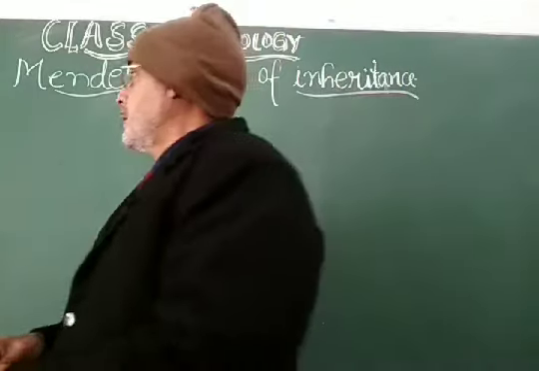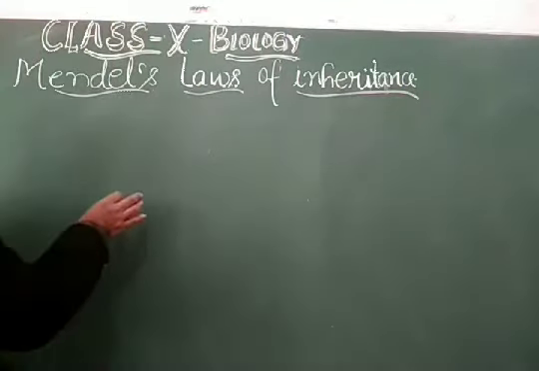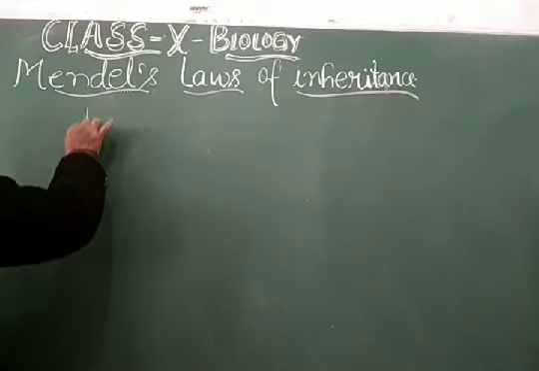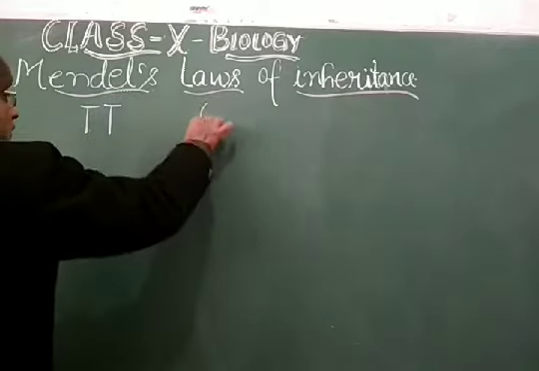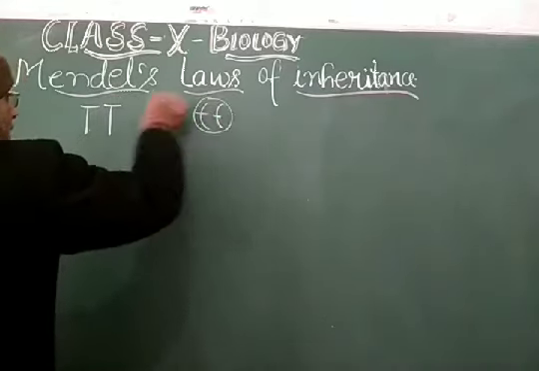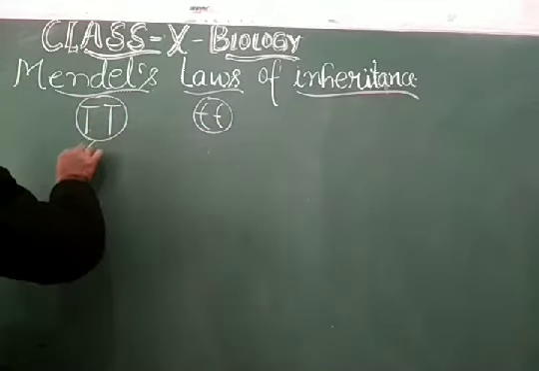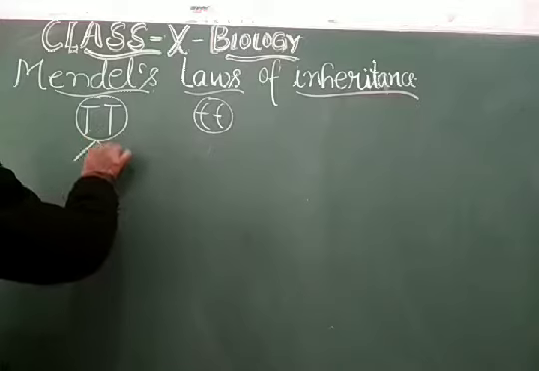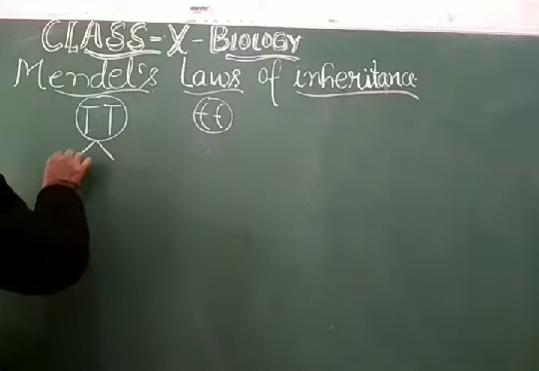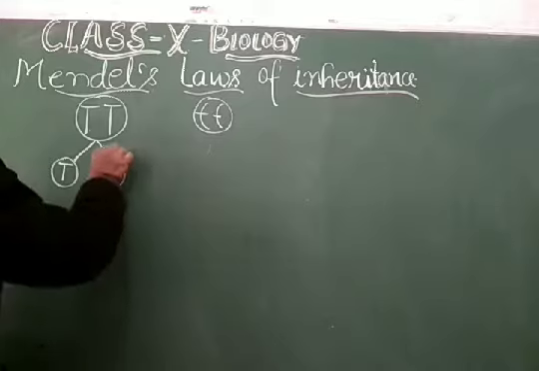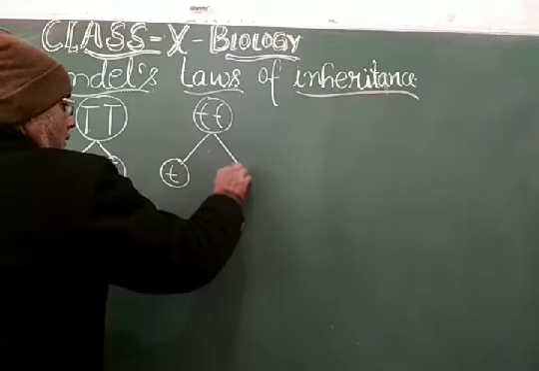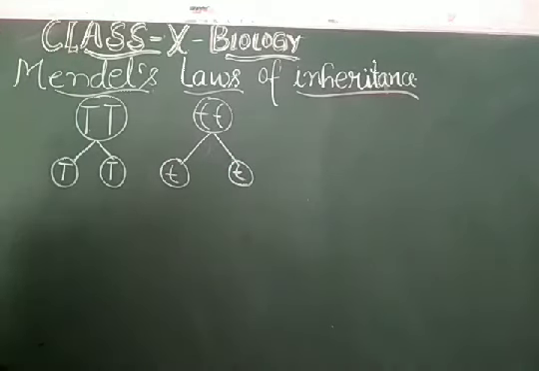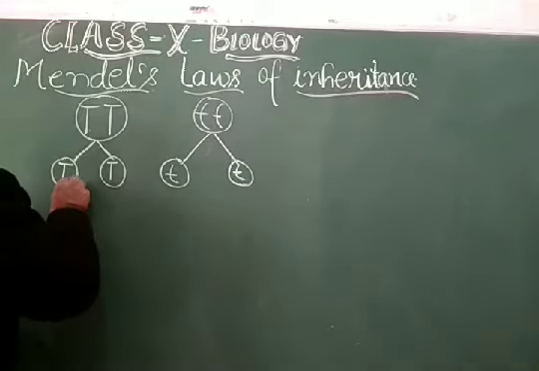He took a single trait in the monohybrid cross, and take the example of capital T and small t, and he made the cross among them. First step, gamete formation takes place, and in the second step, the cross between the gametes. So let us start this.